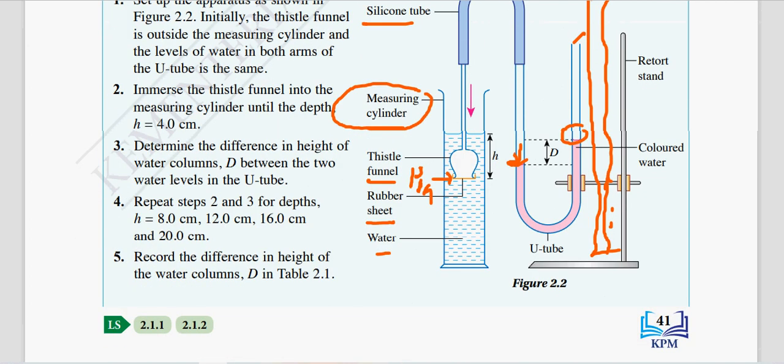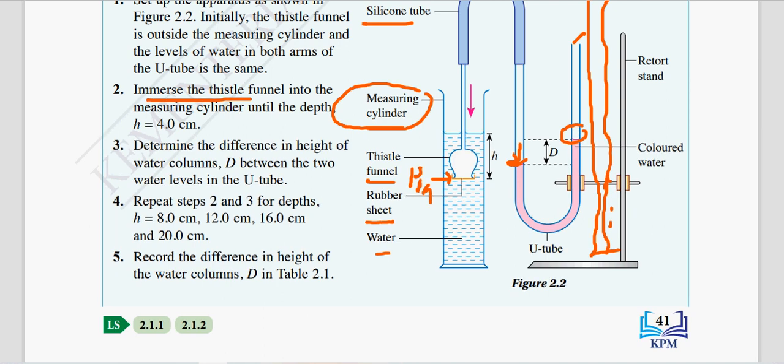Okay, so how do we do the experiment? The first thing that is important is you need to immerse the tissue funnel into the measuring cylinder until the depth of 4 cm. So this is actually the first manipulated variable value, 1 mark lah. Then you need to measure the difference in the liquid level on the left and the right arm of the manometer, and then you record your data. Okay, then you repeat with 4 more readings.